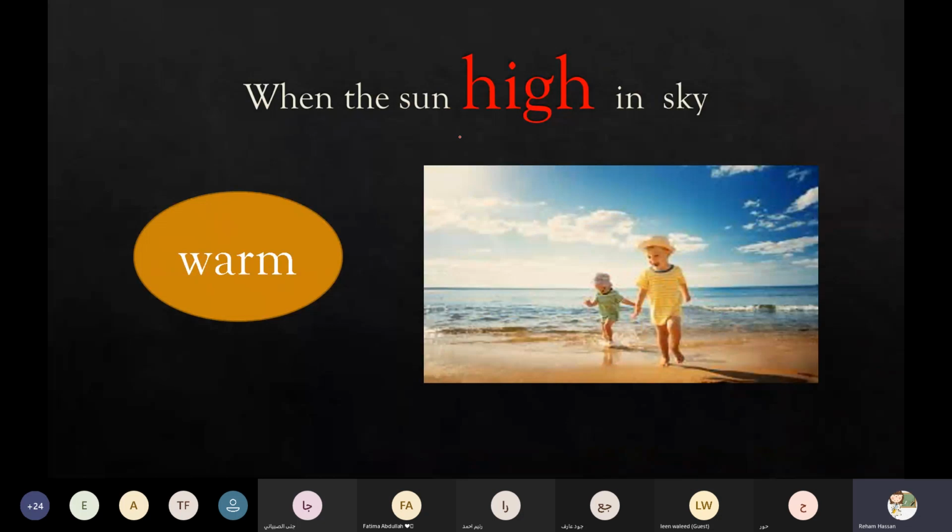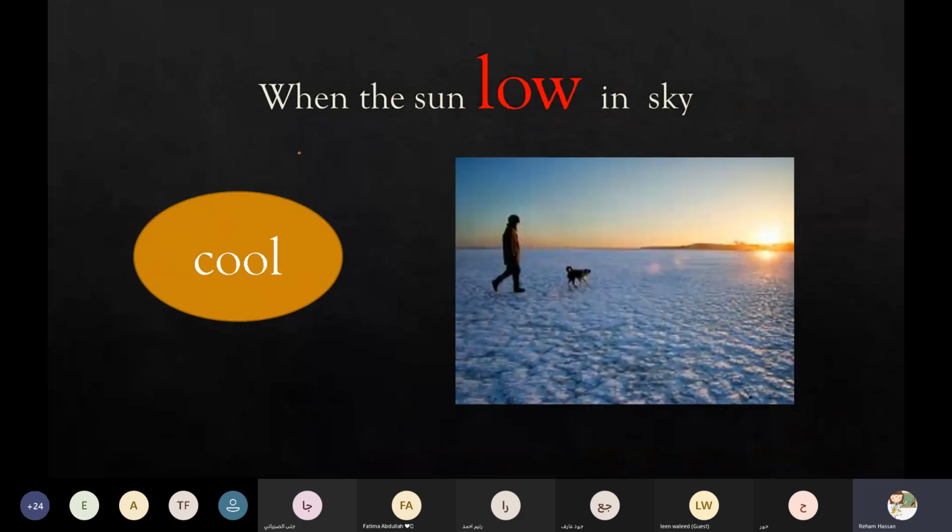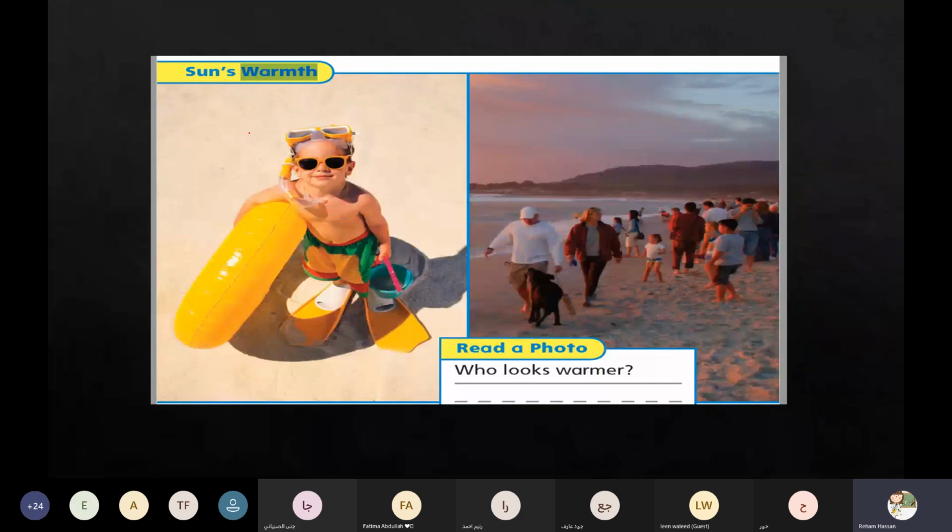But when the sun is high in the sky, we can feel the temperature is warm. But when the sun is low in the sky, we can feel the temperature is cold. So can you tell me, in this picture, number one, it's warm, but here the temperature is cold, because in number one the sun is high, but here the sun is low.